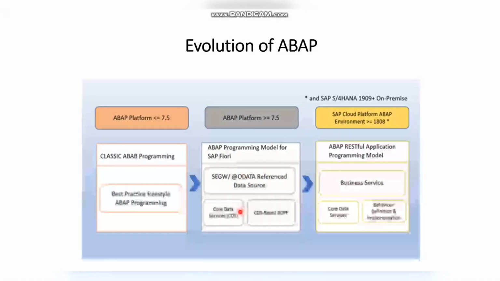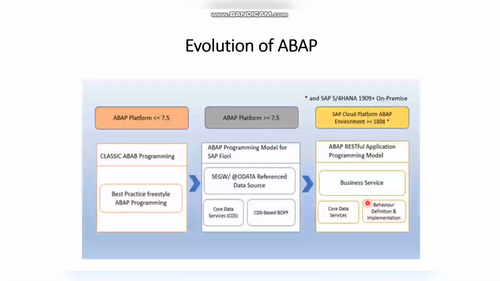And using this CDS service, we will be publishing in OData. We will be consuming this in OData, Power BI, in Fiori, wherever we need, we use it to do that in this greater than or equal to 7.5 version. And now this is the version which we got SAP S/4HANA on premise.